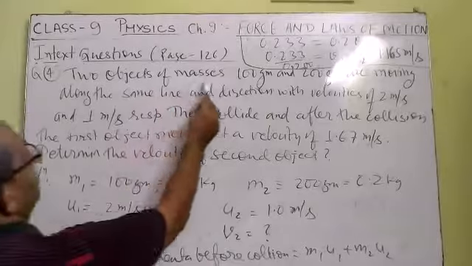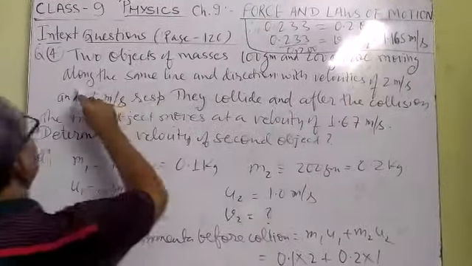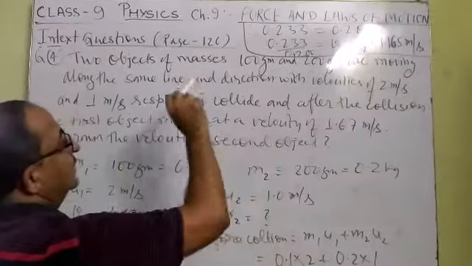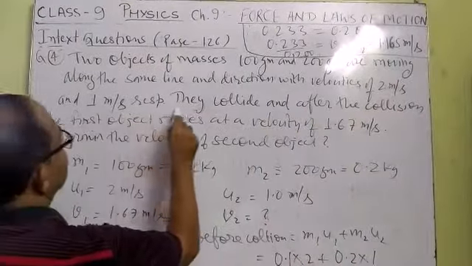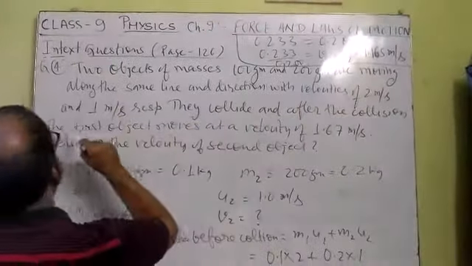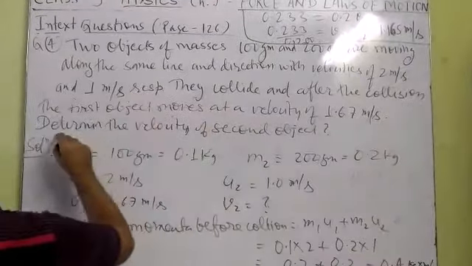Two objects of masses 100 grams and 200 grams are moving along the same line and in the same direction, meaning one is coming behind the other, with velocities 2 meter per second and 1 meter per second respectively. They collide, and after the collision, the first object moves at a velocity of 1.67 meter per second.